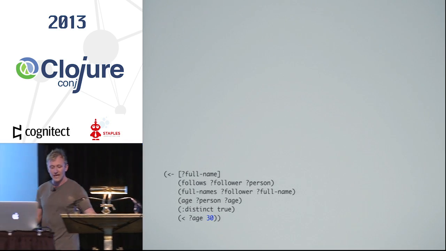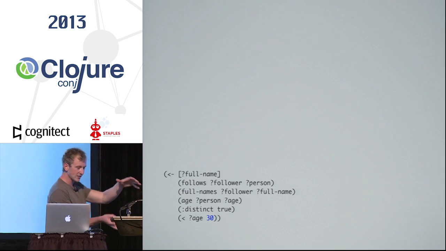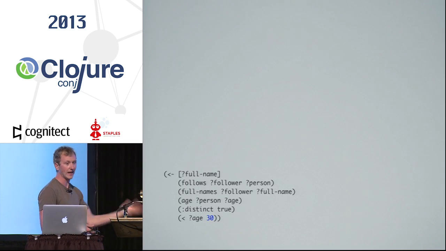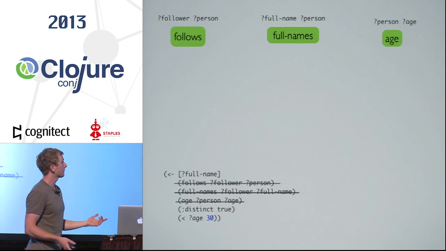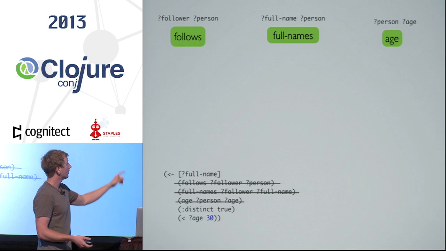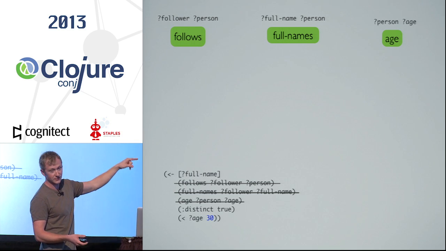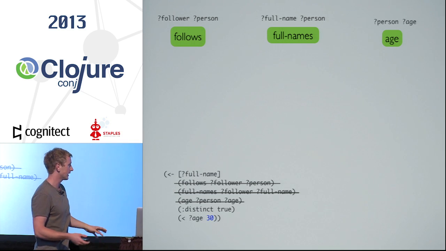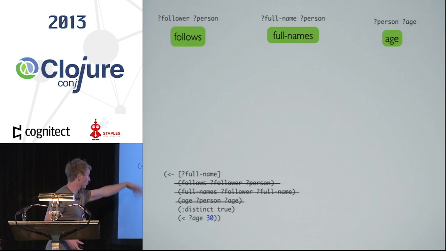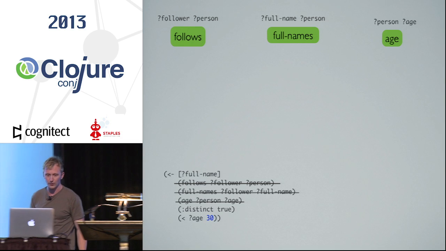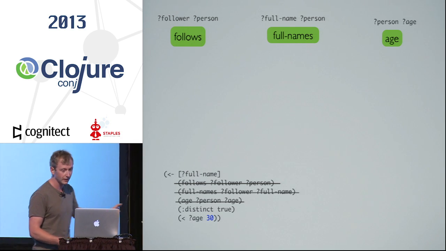So what the Cascalog compiler does is take all the facts and start to pull out facts that it can use immediately. The first things it can use are these generators. There's 3 of them in here. The follows generator produces follower person, and so on. We talked about all that. So those are out now, and we'll cross them off from the predicates list. They've been dealt with. Again, it doesn't matter what order those are in.